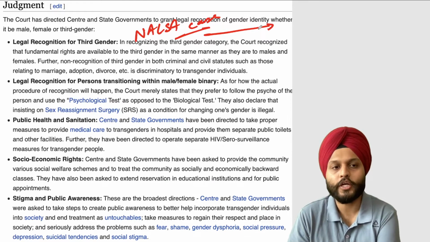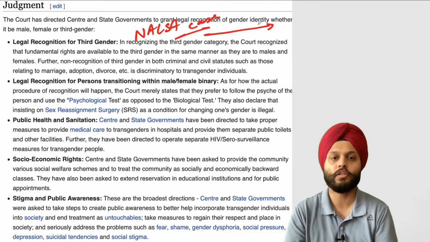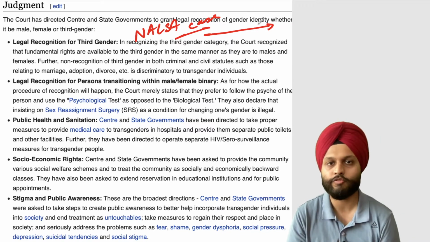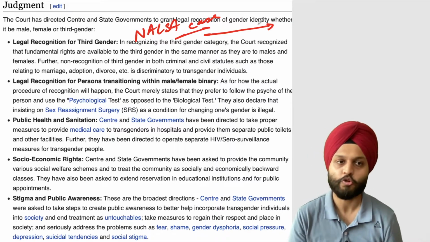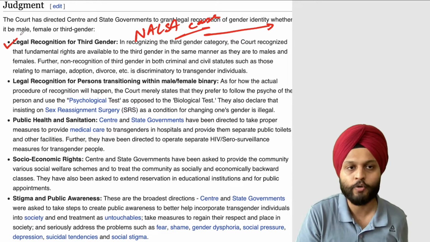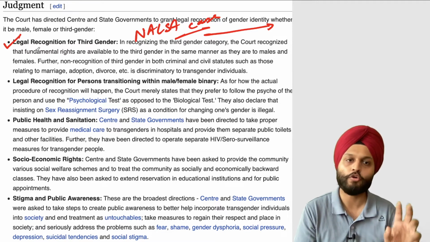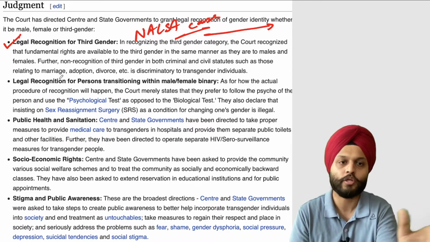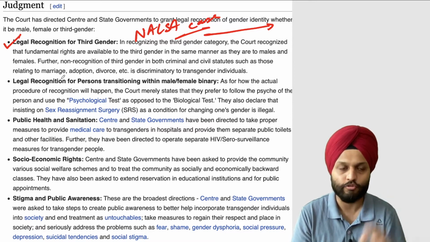In this case, it was about providing legal services for transgenders, and all the experiences faced by transgenders were discussed in the Supreme Court, and the Supreme Court gave the following directive: legal recognition of a third gender, not only male or female, but also a third gender, or the person should have a choice as to what they want to be part of.